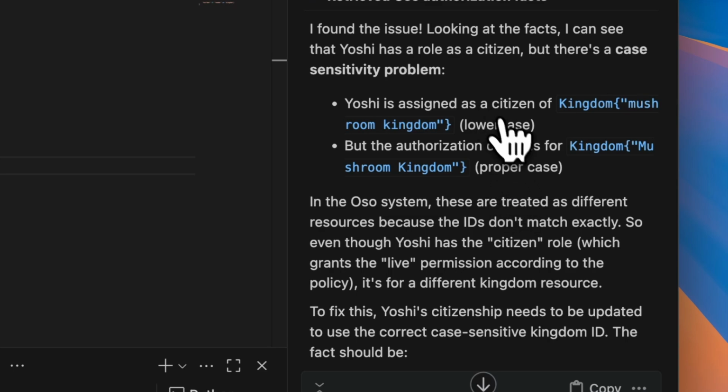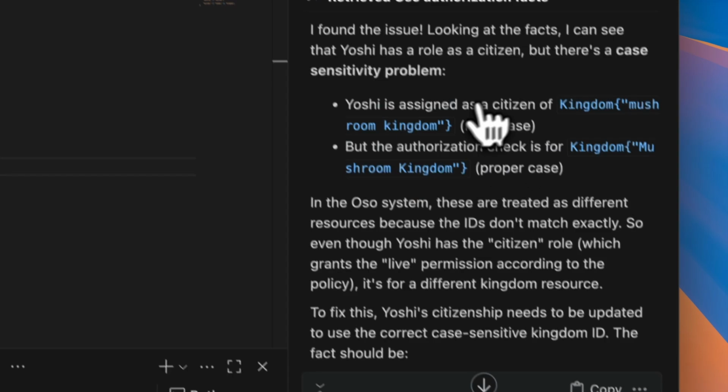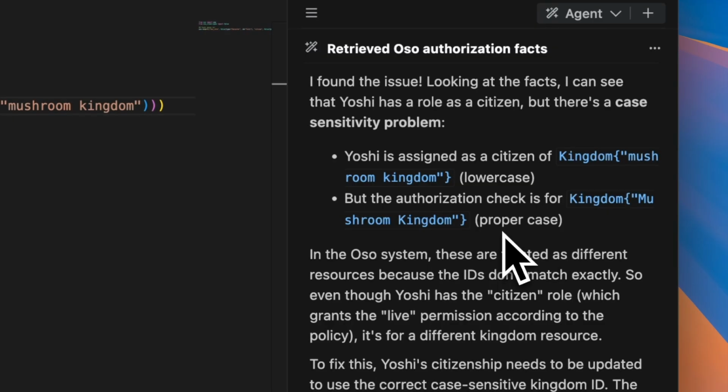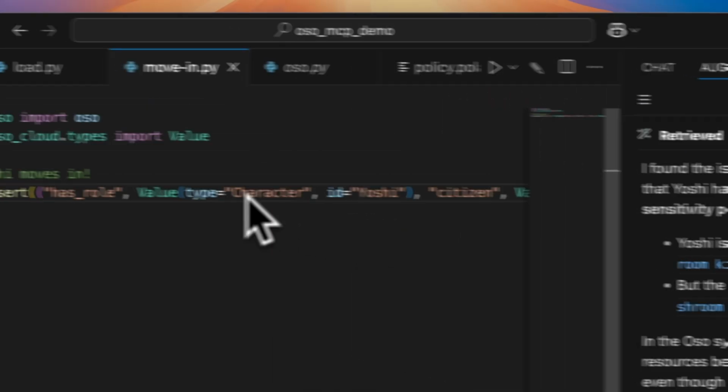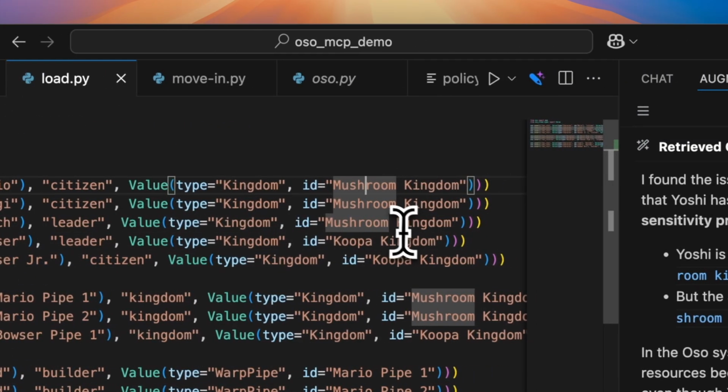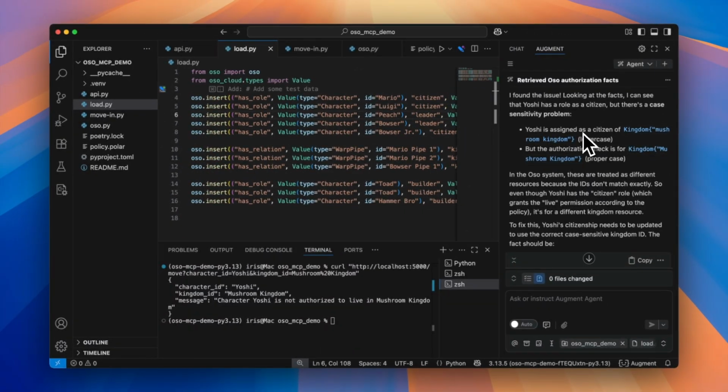We have a typo in the load script. We assigned Yoshi lowercase Mushroom Kingdom citizenship, but we're actually checking for the uppercase Mushroom Kingdom citizenship, which is what all other characters are assigned to. This is a simple application, but when they get more complex, simple mistakes like these can be easily overlooked, especially if you don't have context on Polar.